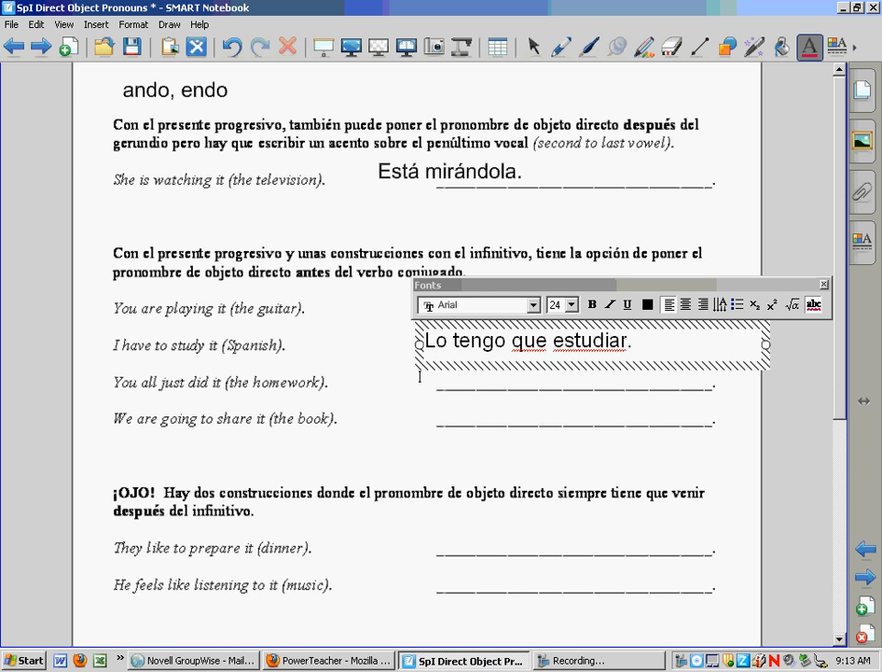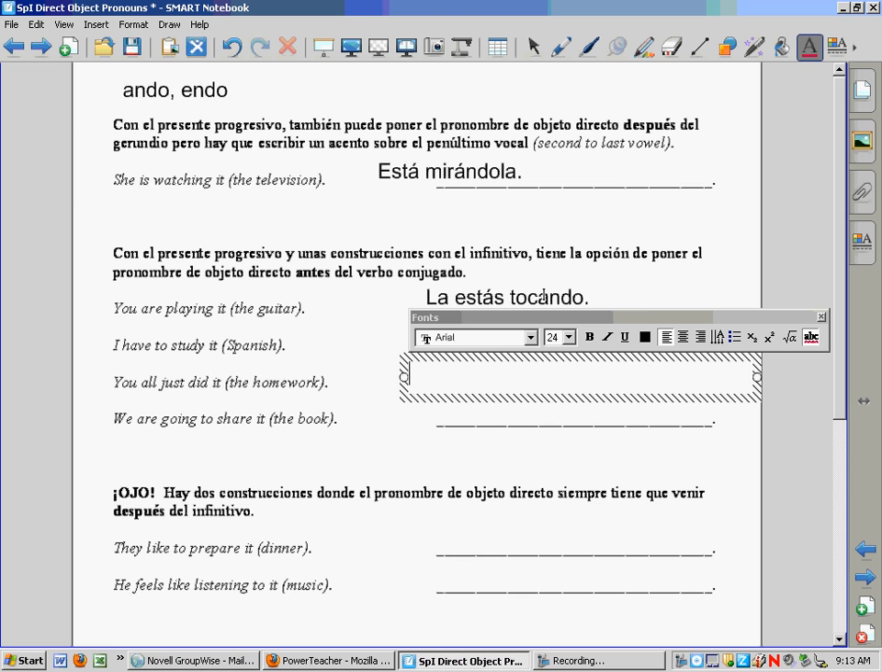You all just did it, referring to the homework. So you all is acaban de hacer. You all just did. We're talking about la tarea, so I could put la right there if I wanted. Or I also have the option of putting it out front in front of acaban. La acaban de hacer.